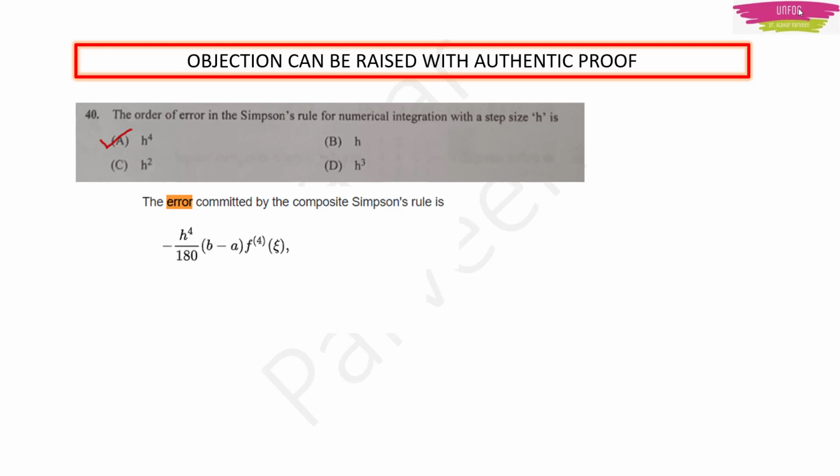Okay, this numerical integration, Simpson's rule. I don't have exactly that book wherein we can have this proof. But I'm quite sure that it is h raised to 4. Still, if you are getting a proof, please do object on this question also.